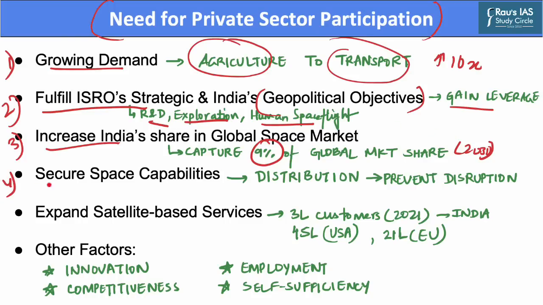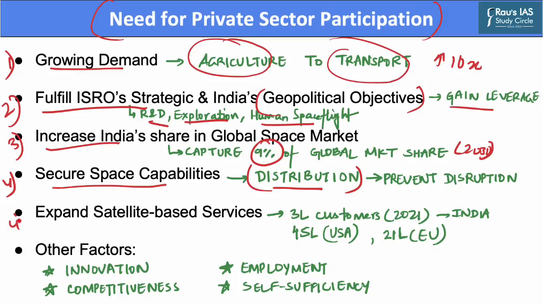The fourth reason is to secure space capabilities and make them more robust. This can be done by distributing them across different satellites and spacecrafts so that business continuity is unaffected even if an adversary manages to disable one or more of our satellites. The more critical the function is, the more the level of diversity is required.